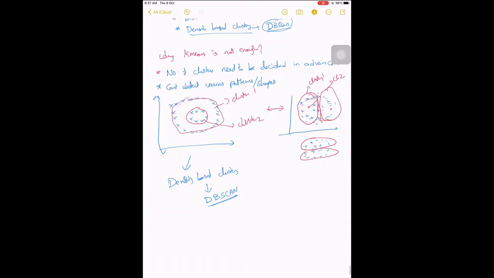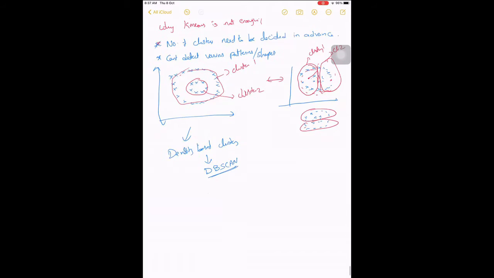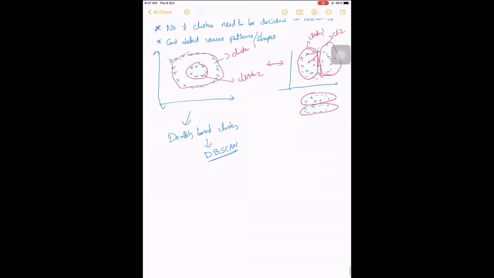Before that, let me also address this first problem. If you don't know the number of clusters in advance, how will you actually do it? What you do is take an iteration: initially, let's take the number of clusters equal to 2, and then do the clustering. There is one score called the silhouette score. I don't know if I have pronounced it correctly. Let me show something on that. Just a moment.